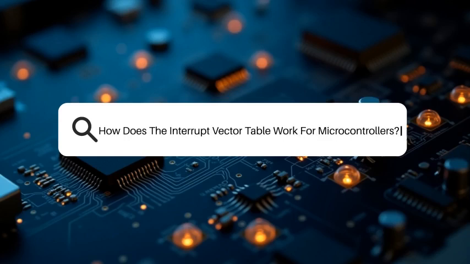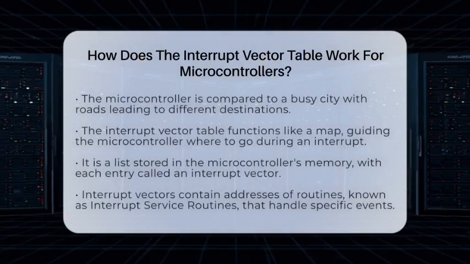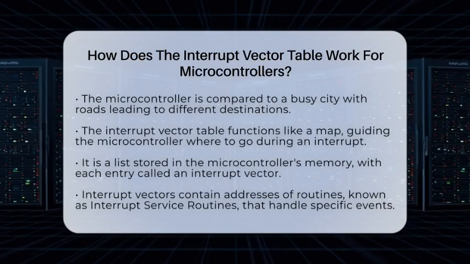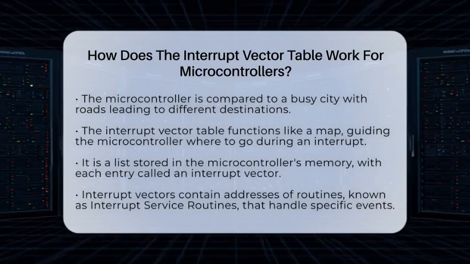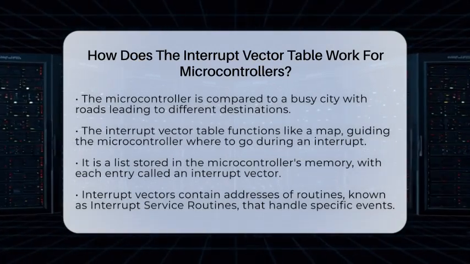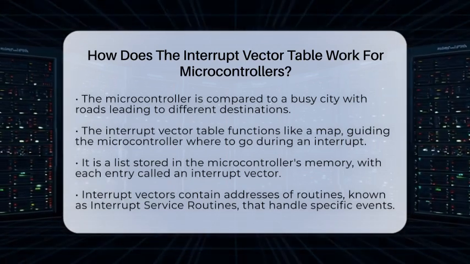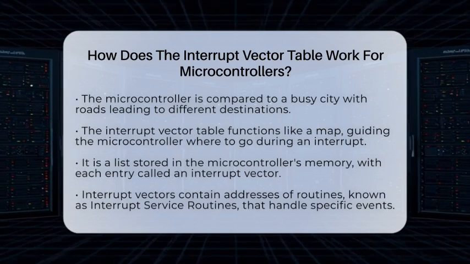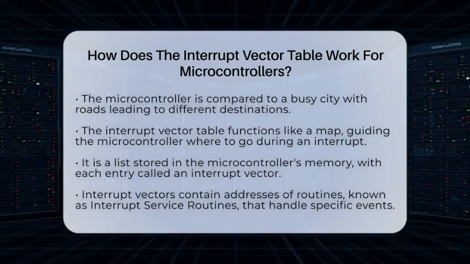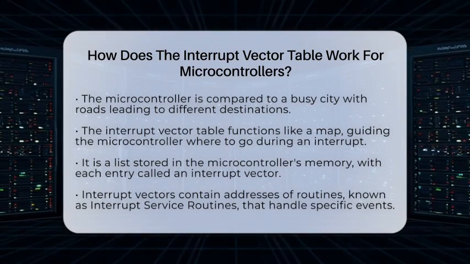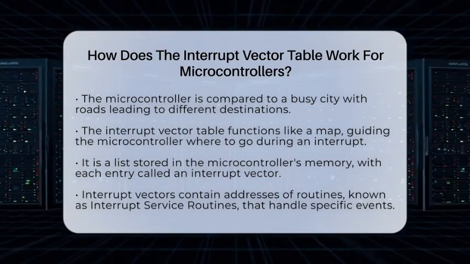How does the interrupt vector table work for microcontrollers? Imagine your microcontroller as a busy city with many roads leading to different destinations. When an unexpected event happens, like a car needing to turn, the city needs a quick way to send that car to the right place. That's where the interrupt vector table comes in. It acts like a map that tells the microcontroller exactly where to go when an interrupt occurs.